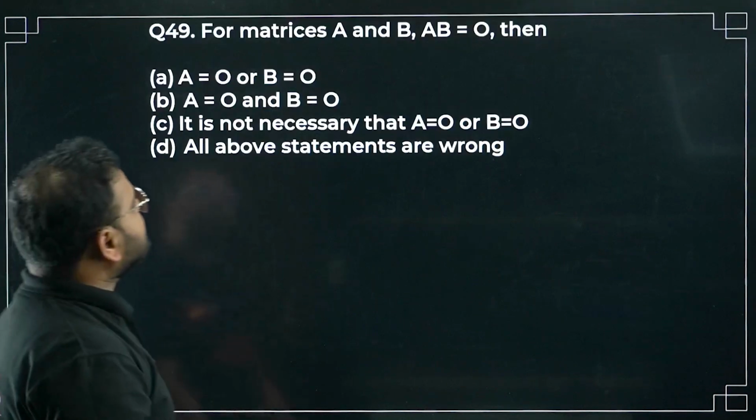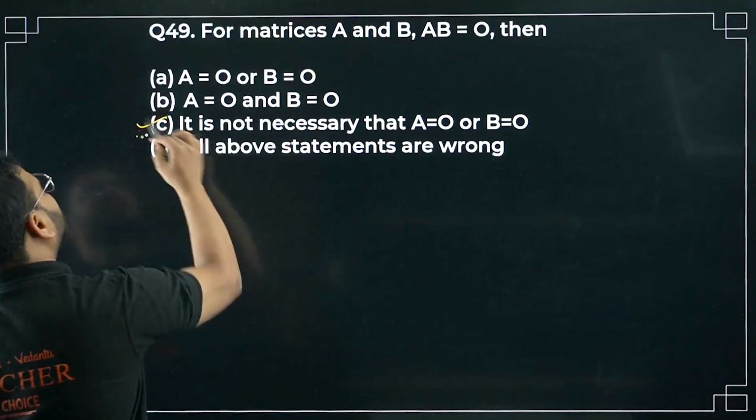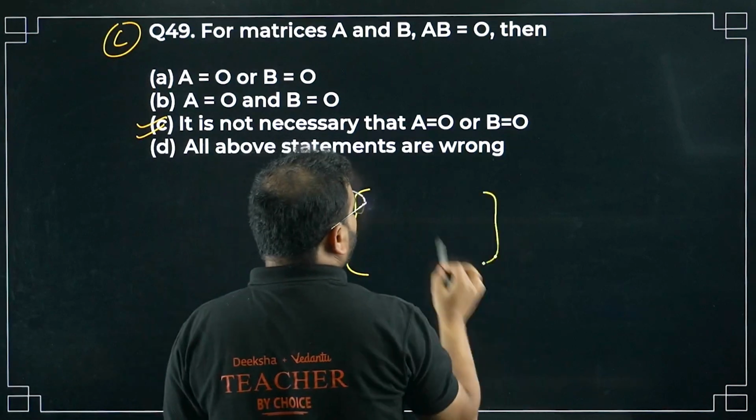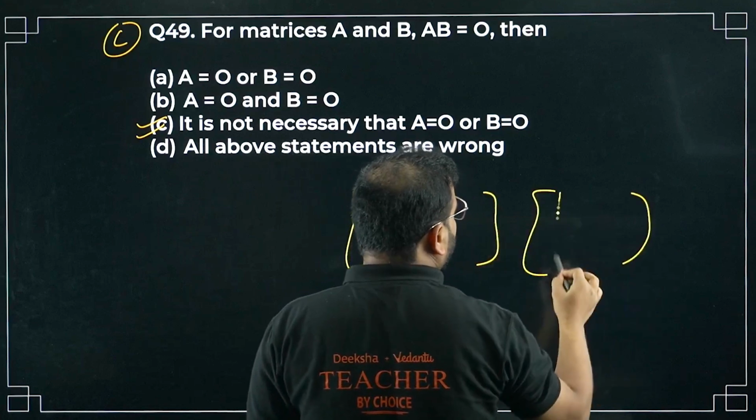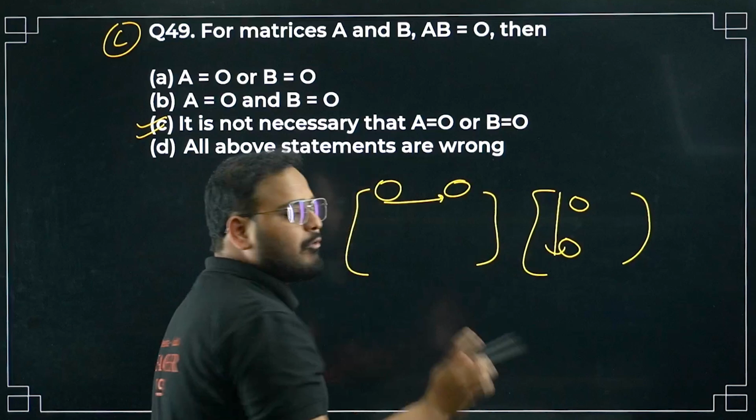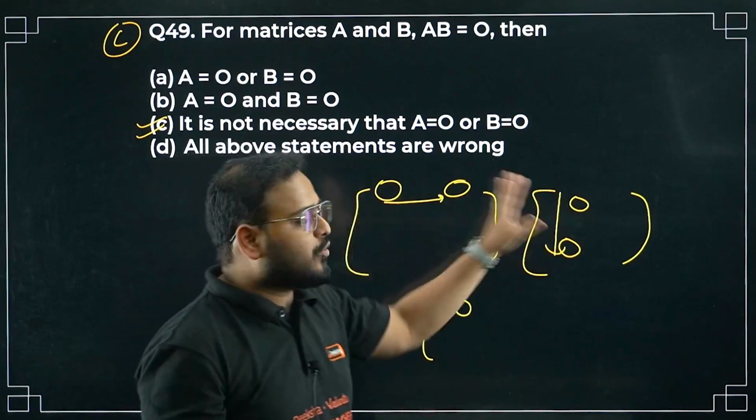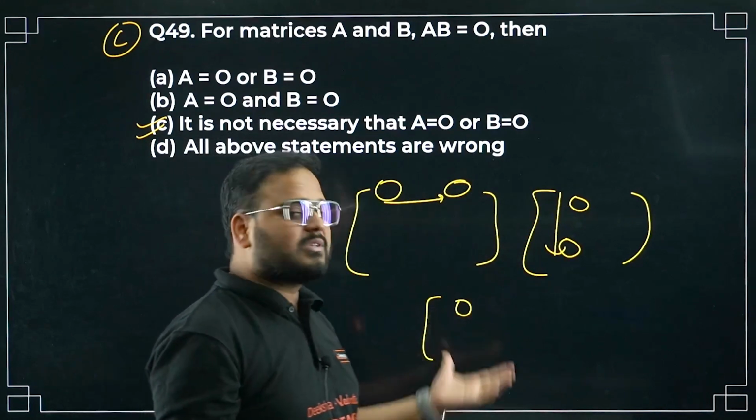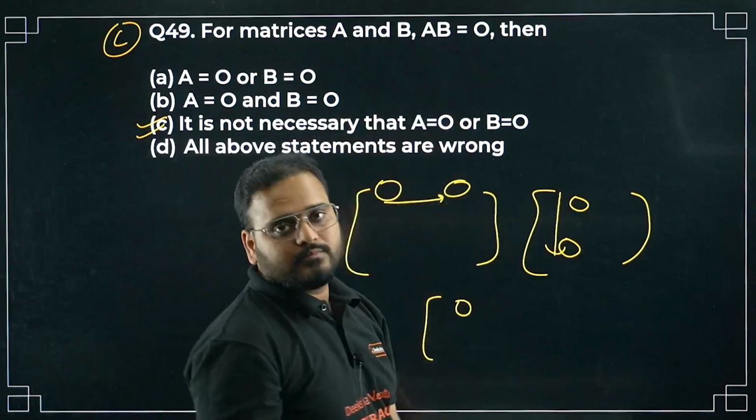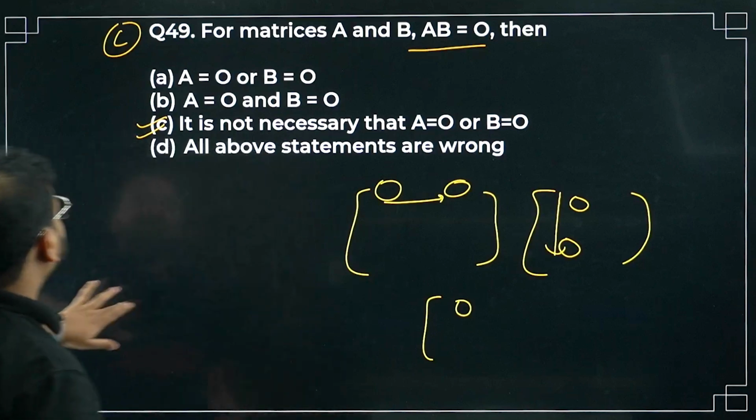49th now. For matrices A and B, AB is 0. Option C is correct. I have seen this in multiplication, right? What happens in the multiplication? You take the row over here and the column over here, then you add the elements: this into this plus this into this. Sometimes they give you the value to be simply 0 even though the elements are not 0, because by adding and subtracting the answer comes as 0. So even though A is not 0 or B is not 0, the result can be 0. We have seen that on multiple occasions in solving matrices problems. So the option is C.